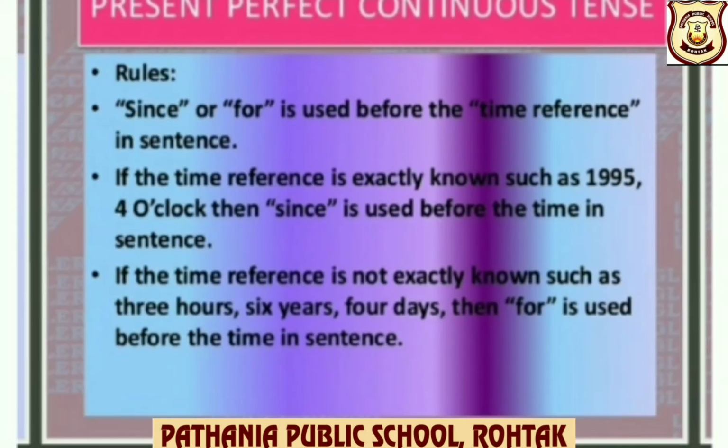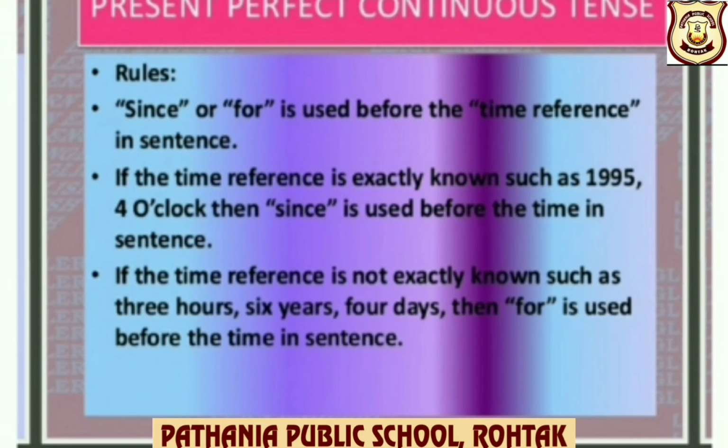Have a look at these rules, children. Since or for is used before the time reference in a sentence. If the time reference is exactly known, such as 1995 or 4 o'clock, then we use since. Since is used before the time in a sentence.